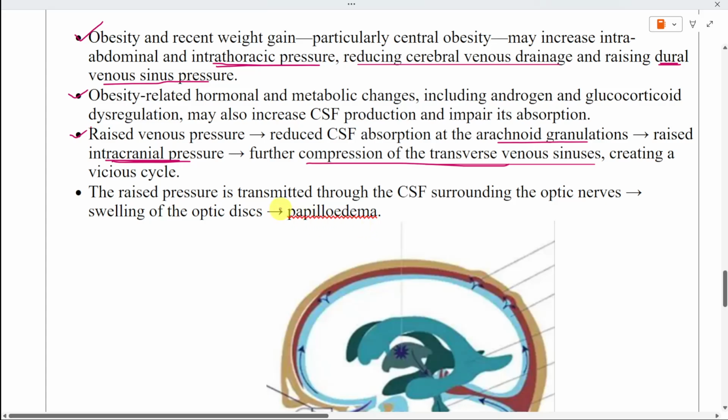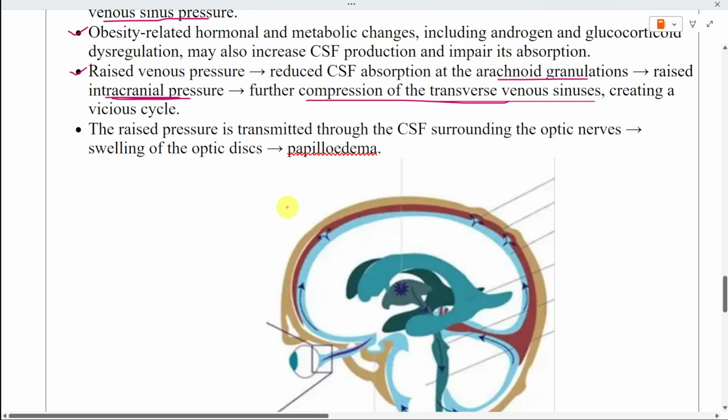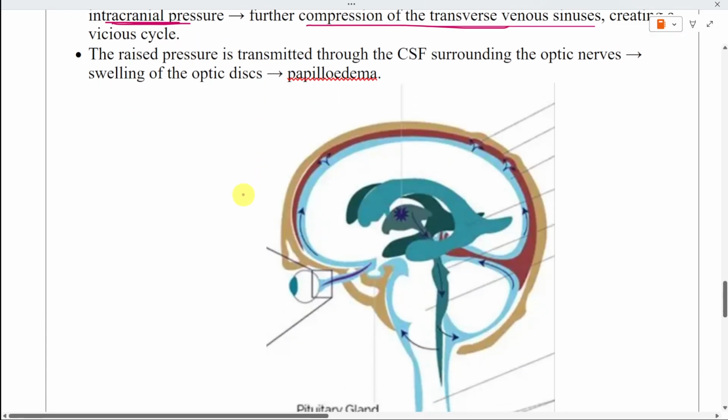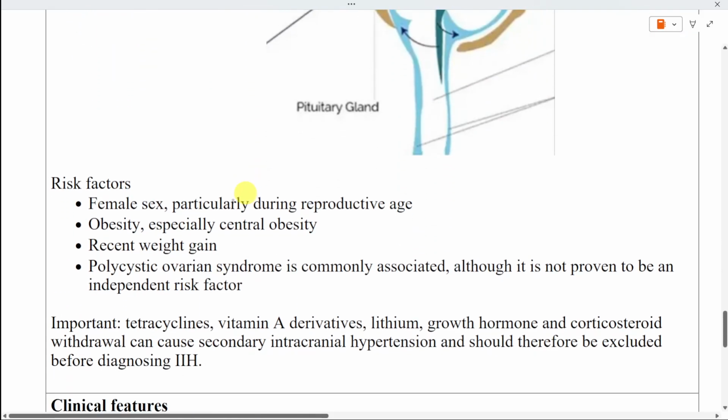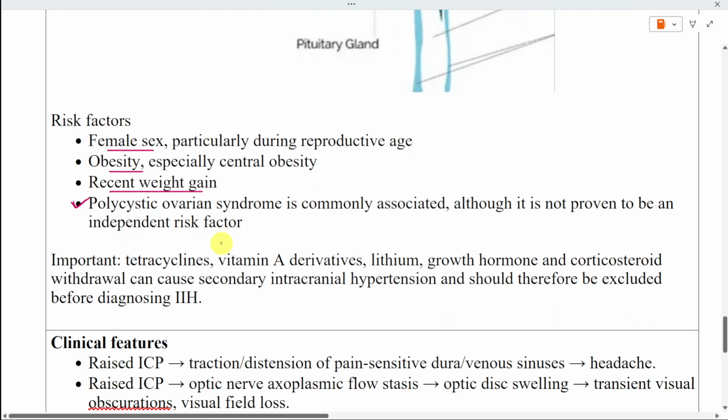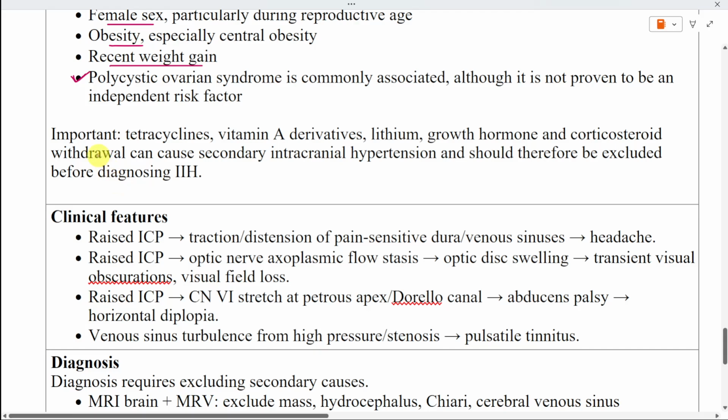The typical risk profile is a woman of reproductive age with obesity or recent weight gain. Central obesity appears particularly relevant. Polycystic ovarian syndrome is commonly associated with IIH, but it has not been proven to be an independent risk factor. MRCP trap: do not diagnose idiopathic intracranial hypertension until secondary causes have been excluded. Tetracycline antibiotics, vitamin A derivatives, lithium, growth hormone, and corticosteroid withdrawal can produce secondary intracranial hypertension. Cerebral venous sinus thrombosis is another critical alternative diagnosis that must not be missed.